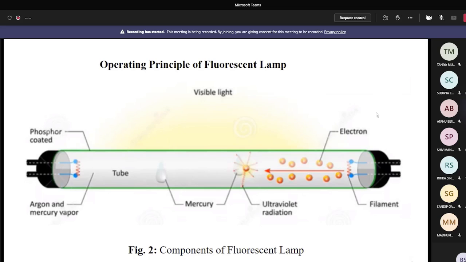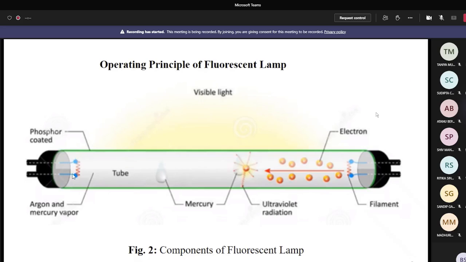So due to the strong electric field that is produced by the high voltage across the electrodes, sufficient free electrons are required to strike the mercury vapor. These free electrons are produced by the electrodes. If there is no argon gas inside, if it is vacuum, then the evaporation will be more. If you keep the argon gas here, then it reduces the evaporation. When the gas is present there, the evaporation will be reduced.